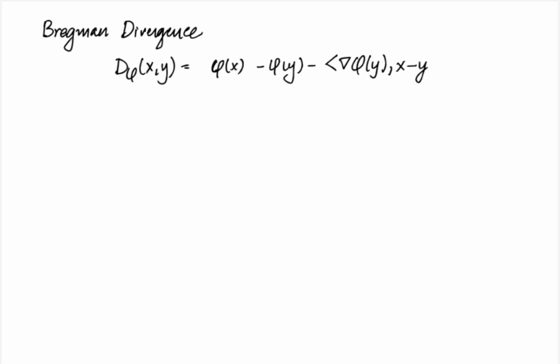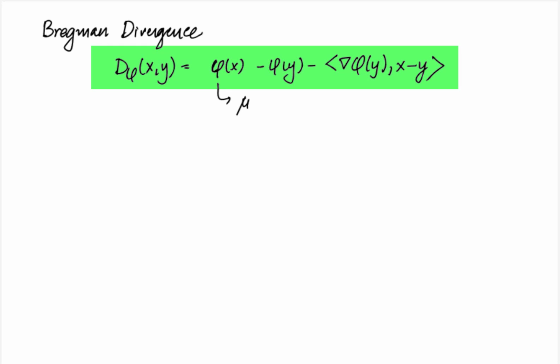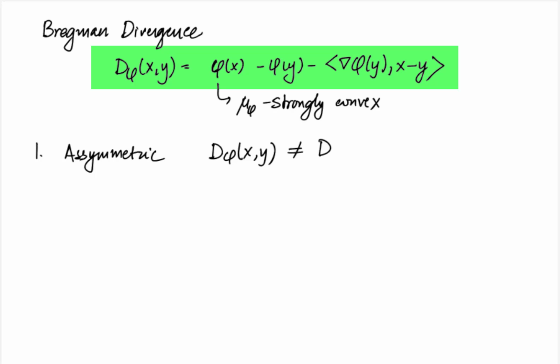It is given by d phi of x comma y equal to phi of x minus phi of y minus gradient phi of y comma x minus y. We are assuming that the phi function is mu phi strongly convex. Observe the following properties. The first property is asymmetry, which is that d phi of x comma y is not the same as d phi of y comma x. So that's why we are not calling it a distance but a divergence.